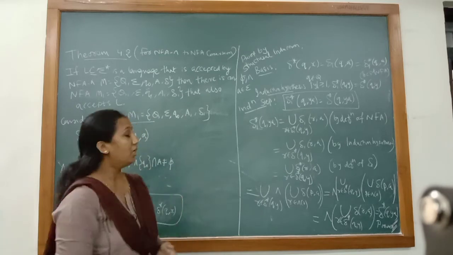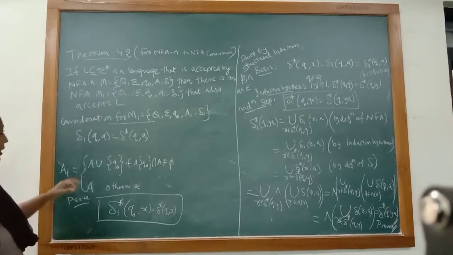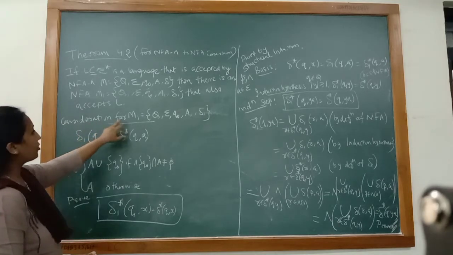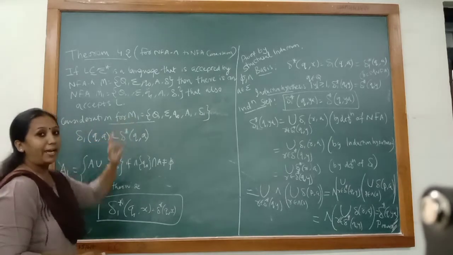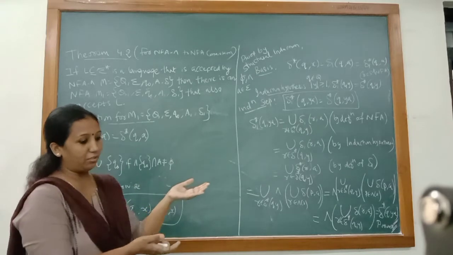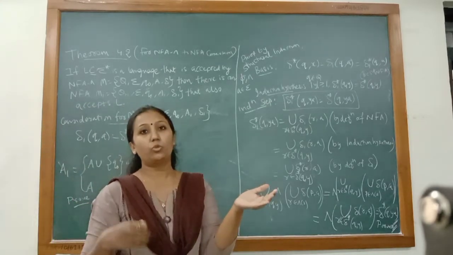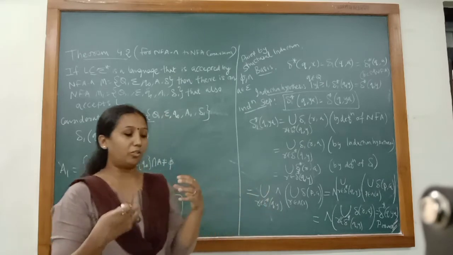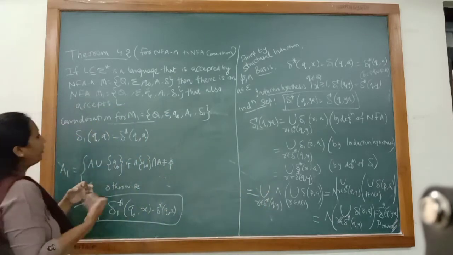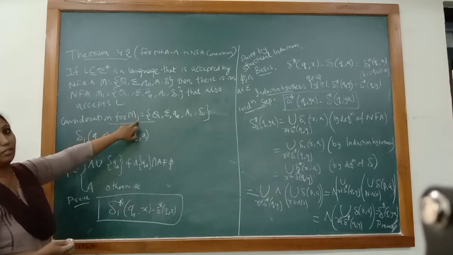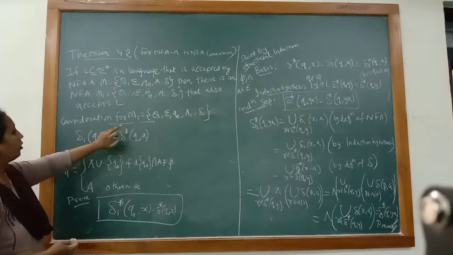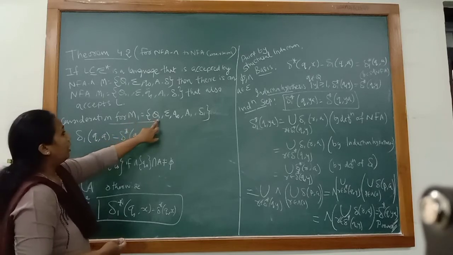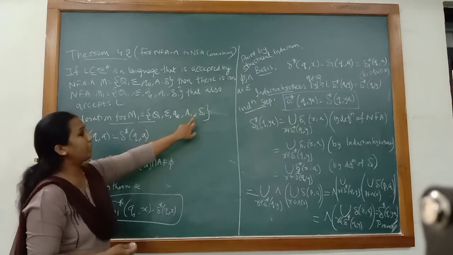Now, before we start proving the theorem, let me introduce a few considerations that we need to take care of. Let's discuss the considerations for machine M1. Actually, we have the NFA null with us, and we are introducing an NFA which is equivalent to the NFA null. So we are talking about the tuples, or how we can define the NFA M1. The consideration for NFA M1 is Q, sigma, Q0, A1 and delta 1.